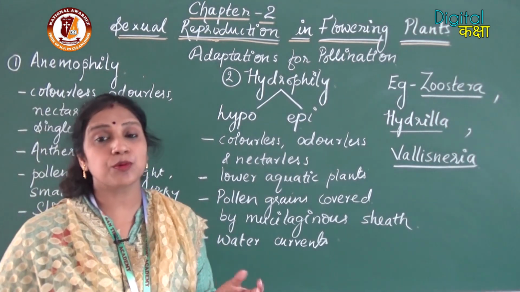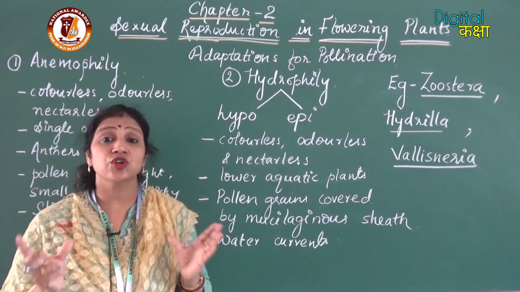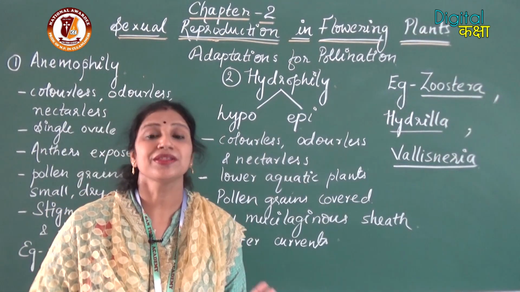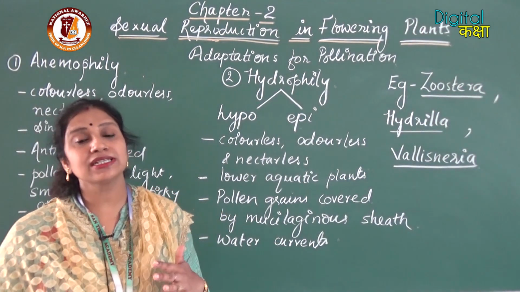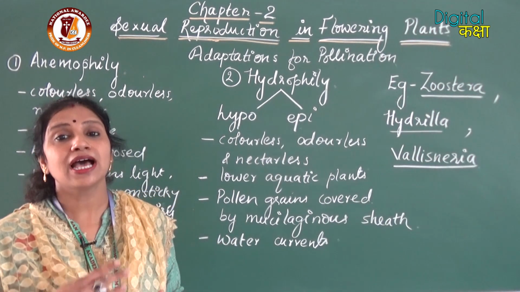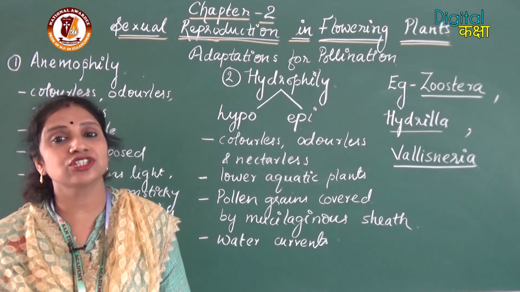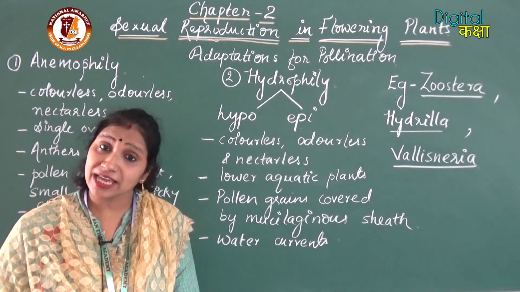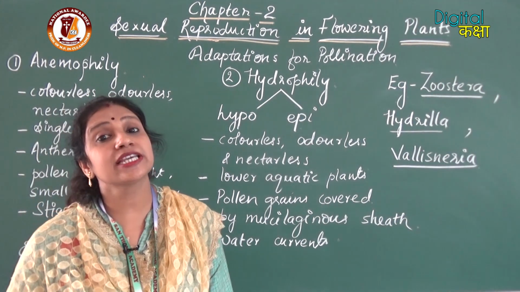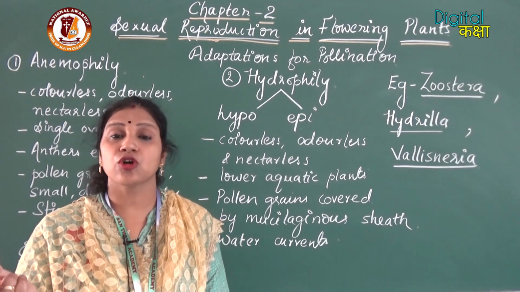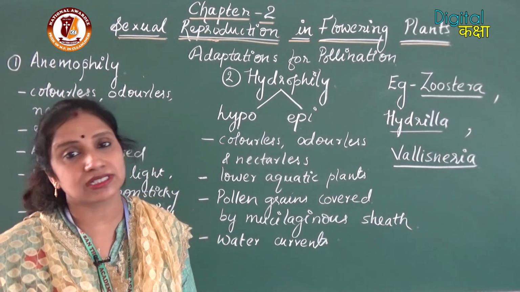So their stamens are exposed on the surface of water and then the pollen grains fall on the water, and along with the water currents the pollen grains are carried to the stigma. At the time of pollination the stigma also comes out of the water and reaches the water surface.